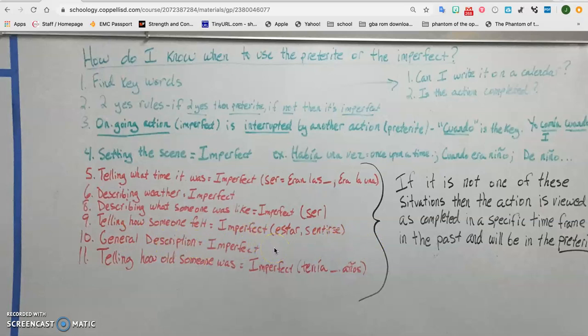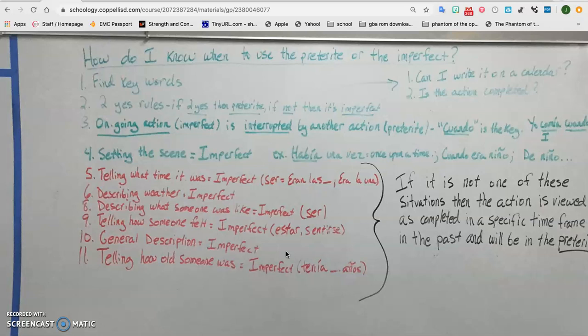Okay. We could say, era muy bonita en la playa. It was very pretty at the beach. Because I could say, la semana pasada, yo fui a la playa. Last week I went to the beach because it happened last week and the action was completed. But if I want to say it was beautiful, then I use the imperfect of ser. Era muy bonita. Era muy hermosa. It was very beautiful. So I'm describing what it was like, so I have to switch to the imperfect.